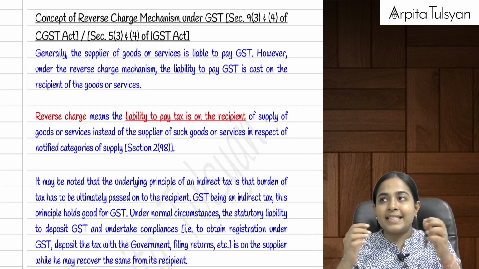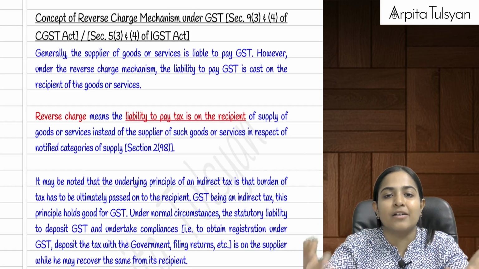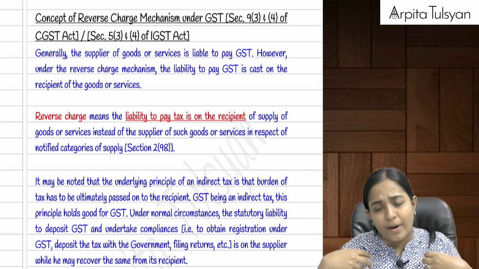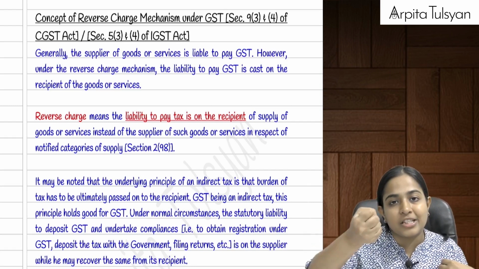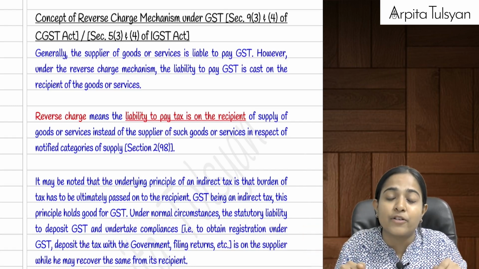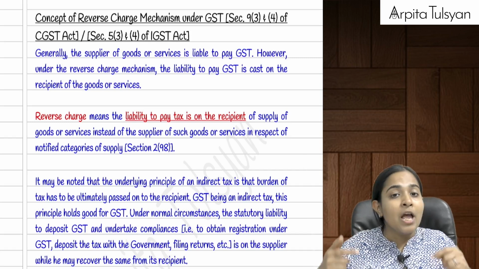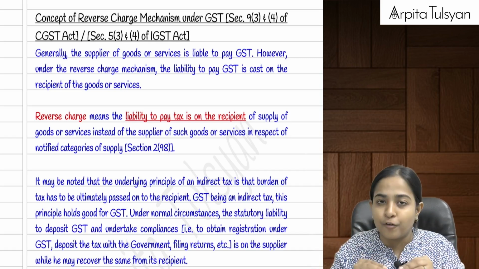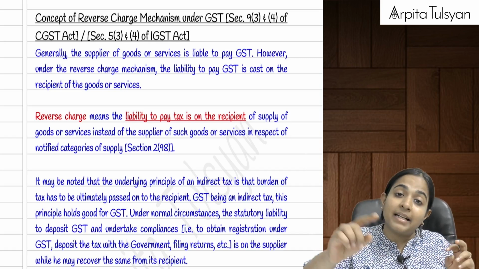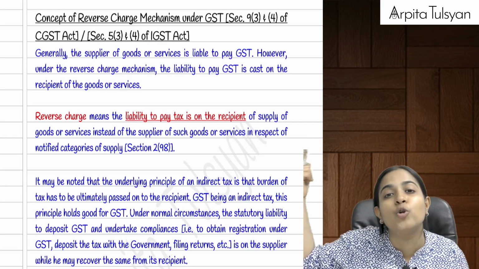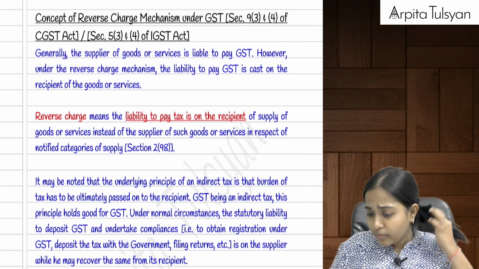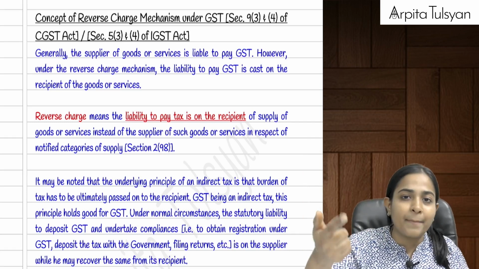Now let's say I am the supplier. I am providing services to you, just an example. Normally, what am I supposed to do? I am supposed to charge the GST from you and then pay it to the government. But in case of reverse charge mechanism, what is going to happen? I am just going to charge the value of goods or services from you, but then the tax on that value of goods or services will be paid by you to the government. So now can we say you are paying the tax to the government?